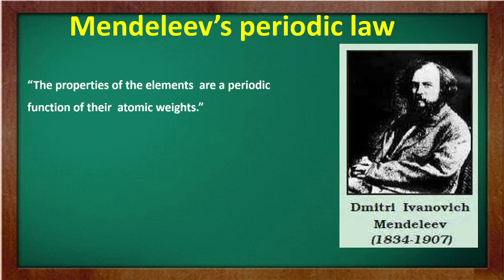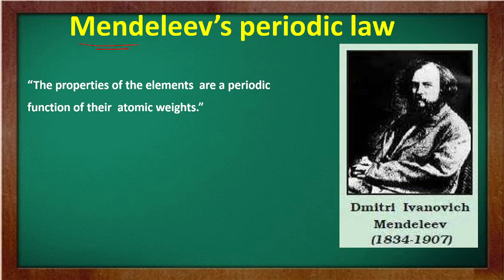This statement was given jointly by Lothar Meyer and Mendeleev, but only Mendeleev is considered. Why? Because Mendeleev did it in a systematic manner. He studied both the physical properties and the chemical properties of the elements, and from there he formed his table. There he formulated that the properties of the elements are a periodic function of their atomic weight. This was said by Mendeleev.